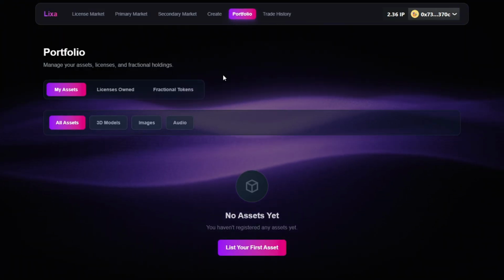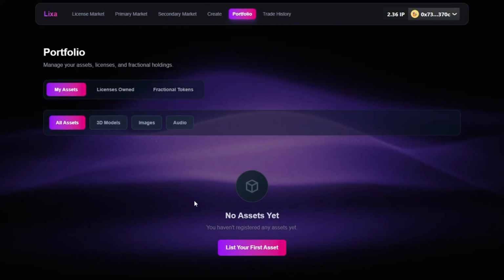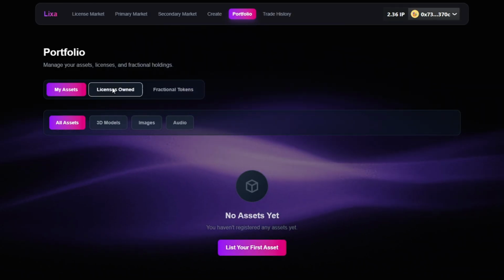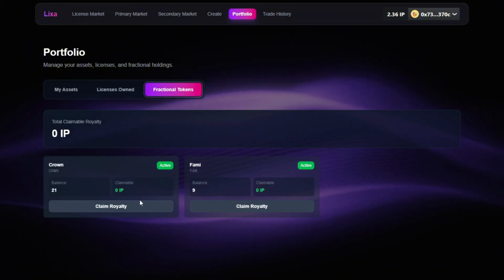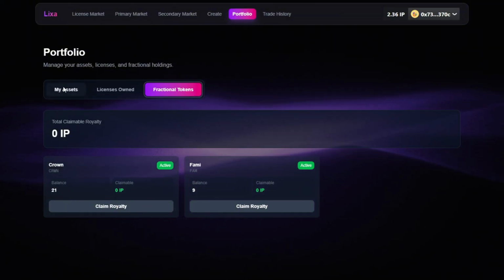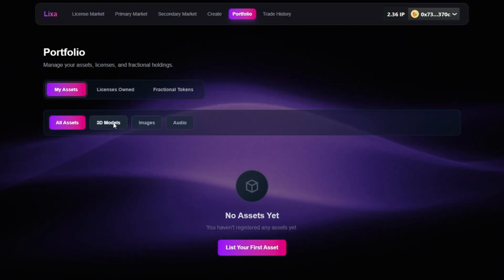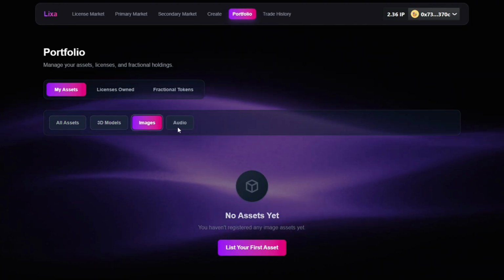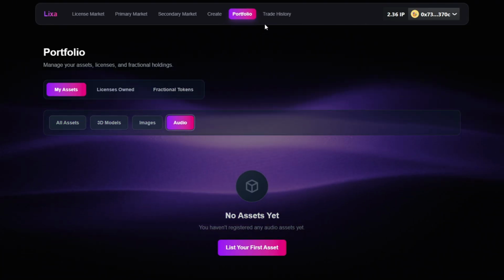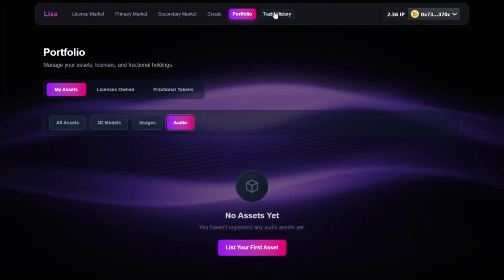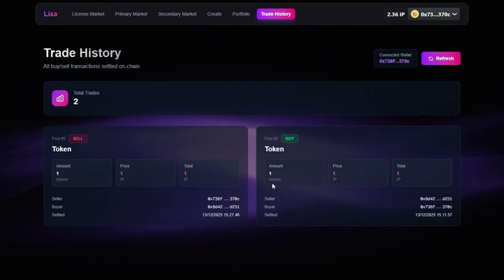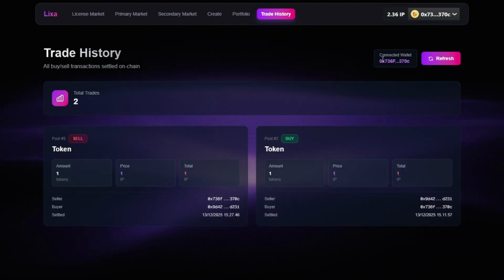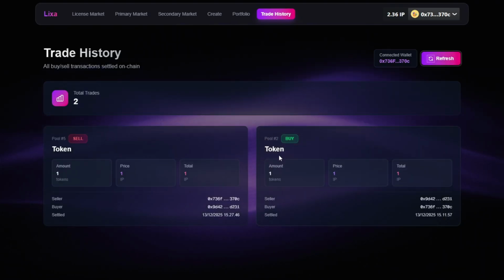The portfolio page is used to manage all assets, licenses, and fractional tokens owned by the user on the Lixa platform. Through this page, users can view registered assets, owned licenses, and fractional holdings with filters based on asset types, such as 3D models, images, and audio. This page provides a centralized overview of the user's ownership and activity within the Lixa ecosystem. The trade history page shows all buy and sell transactions on Lixa that are settled on-chain, allowing users to track their trading activity with full transparency.